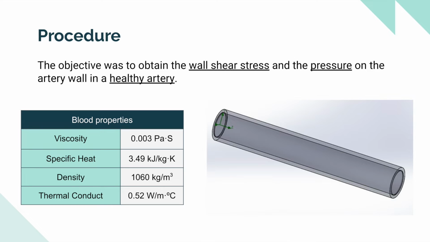We define a new fluid that has the same properties as real blood, which are the following: a viscosity of 3 millipascal seconds, a specific heat of 3.49 kilojoules per kilogram Kelvin, a density of 160 kilograms per cubic meter, and a thermal conductivity of 0.52 watts per meter Celsius.